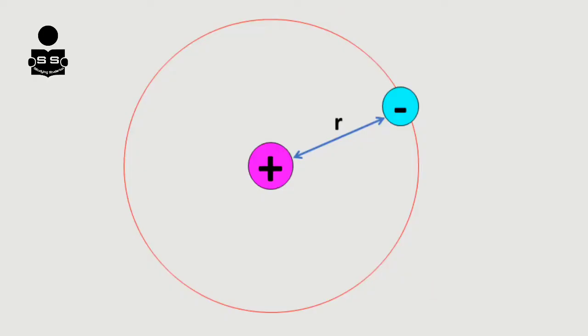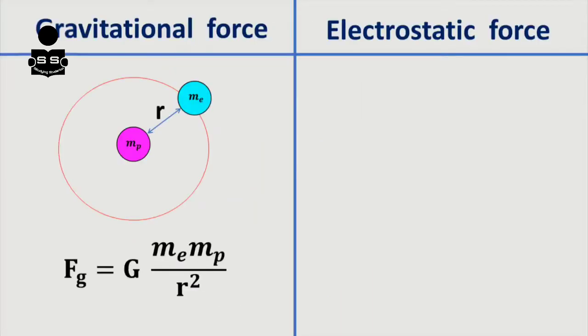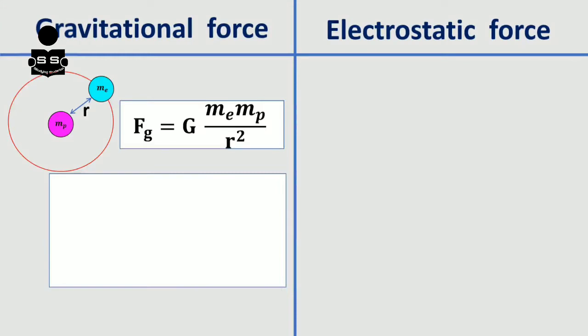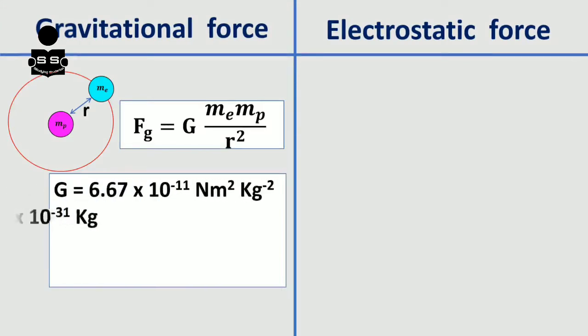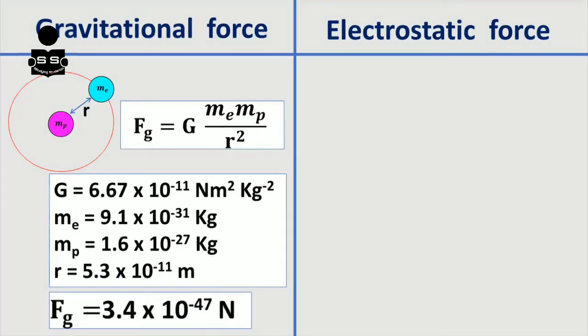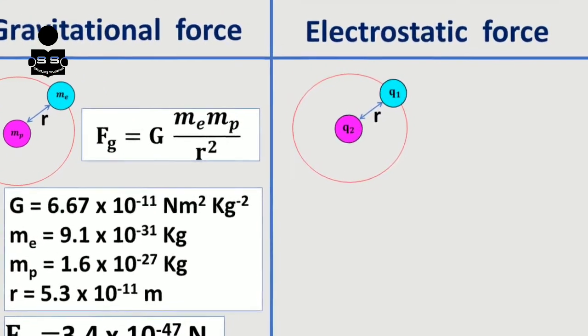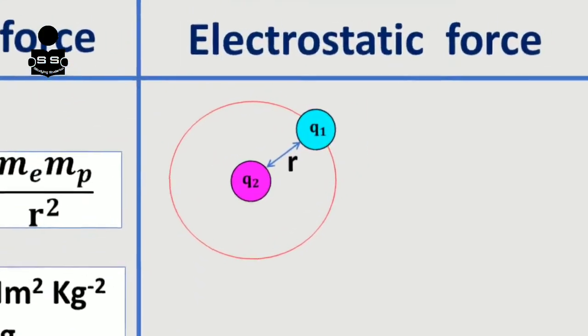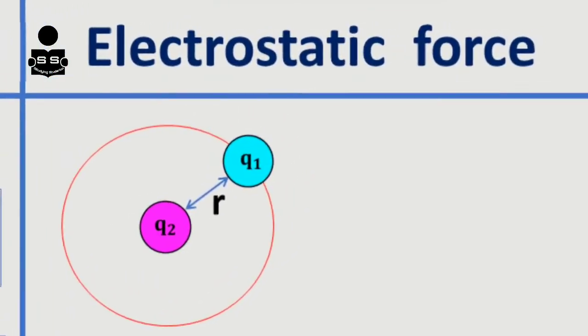Now let us calculate the gravitational force between the proton and the electron. The gravitational force Fg = G me mp / r². Substituting the values of G, me, mp and r, we will get Fg = 3.4 × 10^-47 Newton.